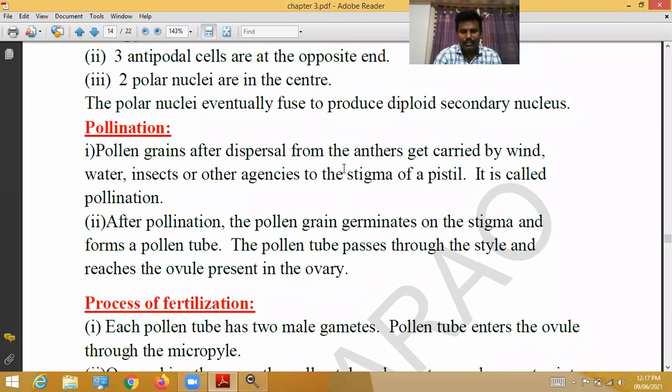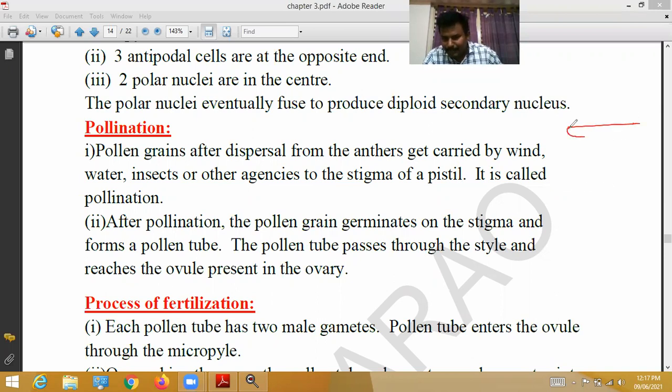So pollination. How does pollination take place? Pollen grains, after dispersal from the anther, get carried by wind, water, insects, or other agencies to the stigma of a pistil.